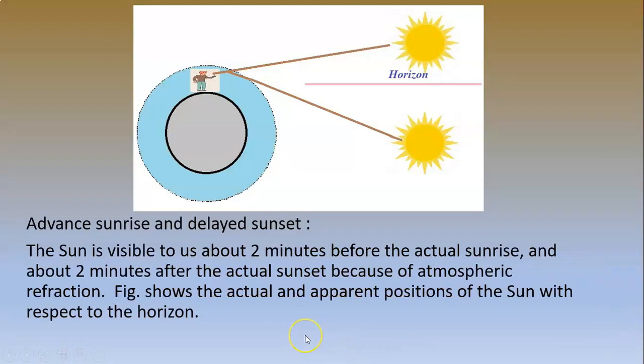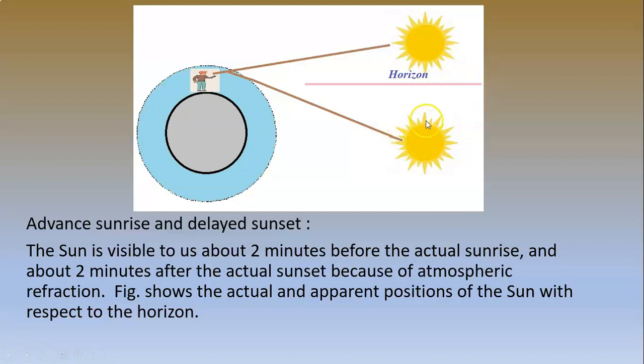Advanced sunrise and delayed sunset. The sun is visible to us about 2 minutes before the actual sunrise and about 2 minutes after the actual sunset because of atmospheric refraction. This figure shows the actual and apparent positions of the sun with respect to the horizon.